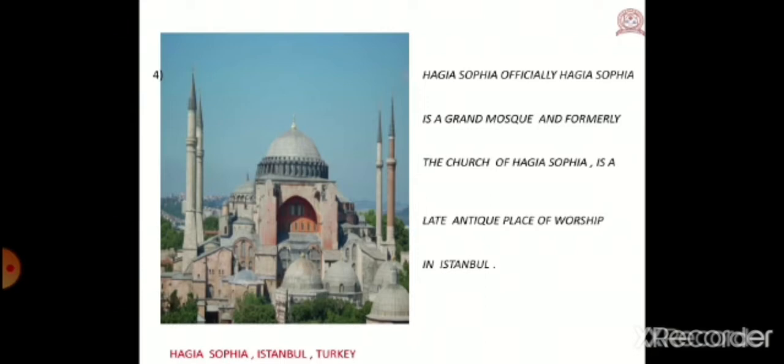Number 4. Hagia Sophia. Officially, Hagia Sophia is a grand mosque and formerly the Church of Hagia Sophia, a late antique place of worship in Istanbul. Where is it? Istanbul. It is called Hagia Sophia in Istanbul, Turkey.